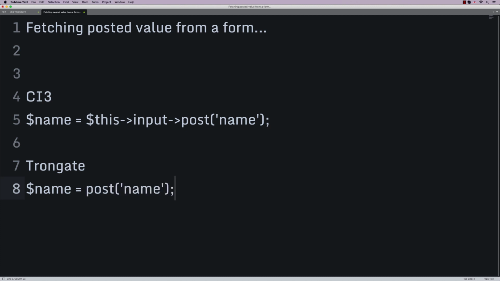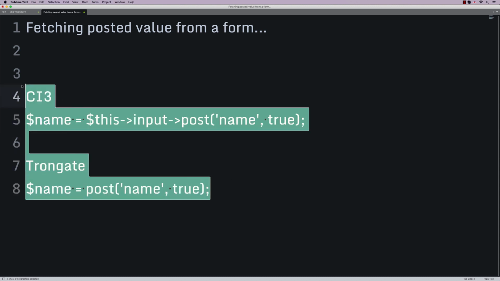As you can see, once again, they're similar syntaxes, but Trongate is a little bit more simple. And I could go on and on and on. Both of them have got optional true values as well that you could add if you want. So as far as syntax goes, they're very similar, but Trongate is generally a little bit more economical.